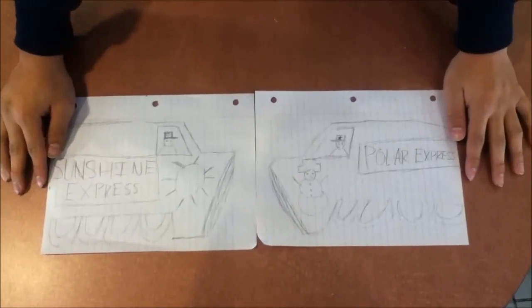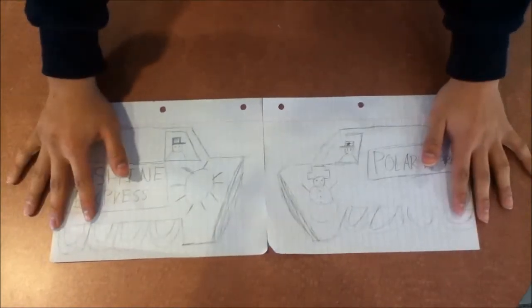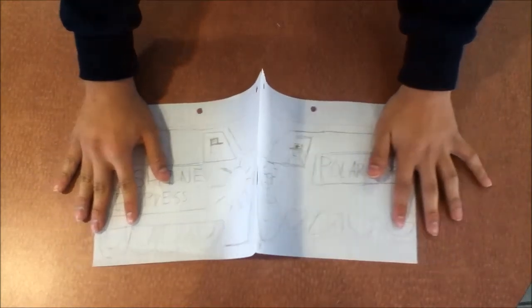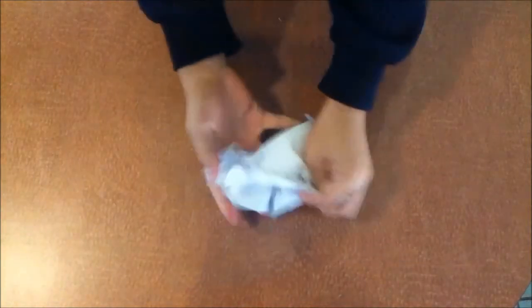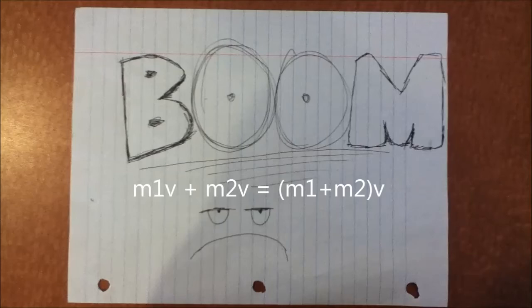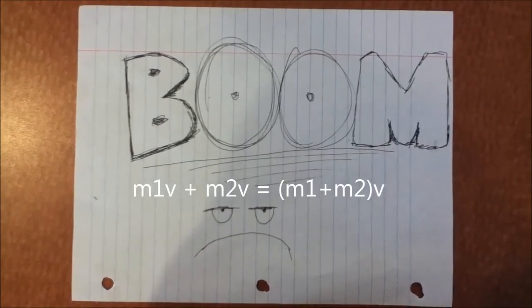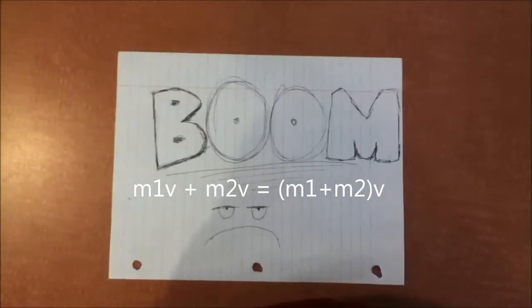Since both train pictures have the same mass and about the same velocity, they have the same momentum moving in opposite directions. The reason they stop dead after colliding is because momentum is conserved, and since both have equal momentums in opposite directions, the resulting momentum is zero. The formula we can use to represent this is m1v1 plus m2v2 equals m1 plus m2 times v. You can see that since the velocities are in opposite directions, when added together, they cancel each other out.